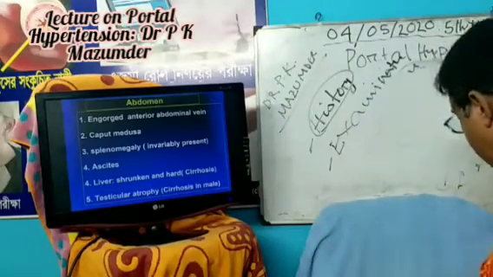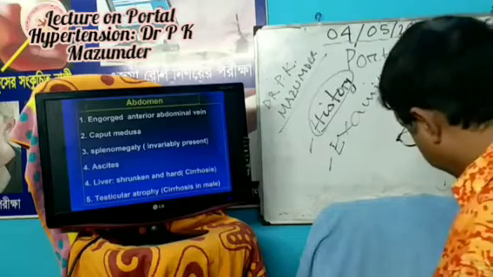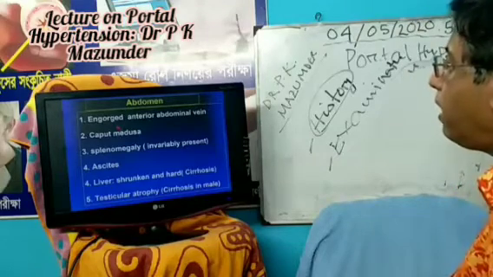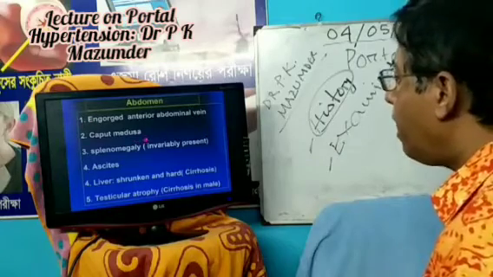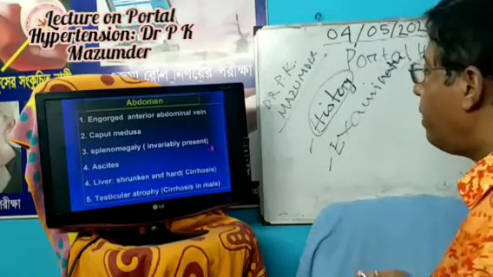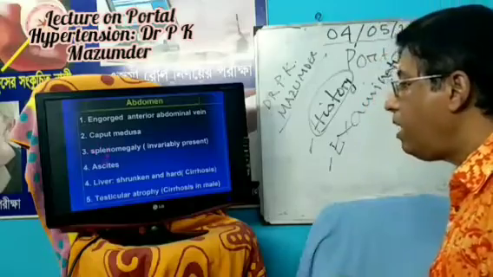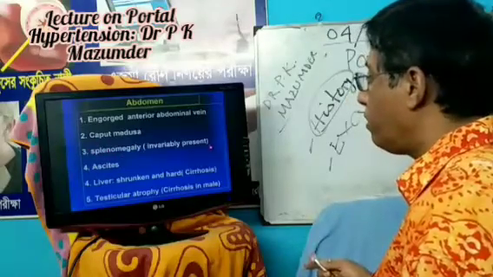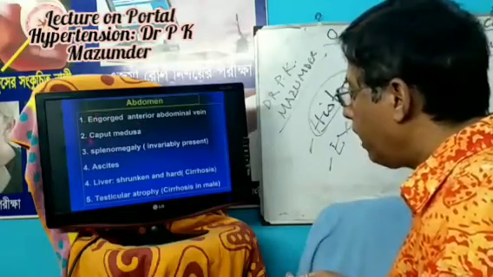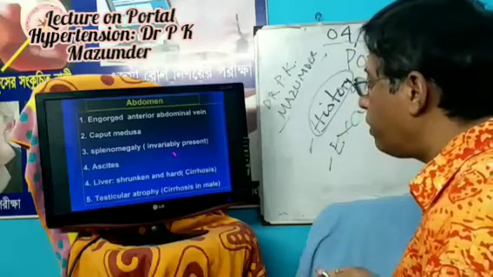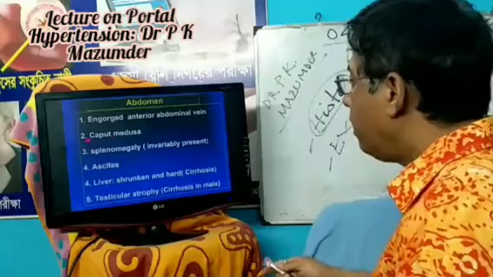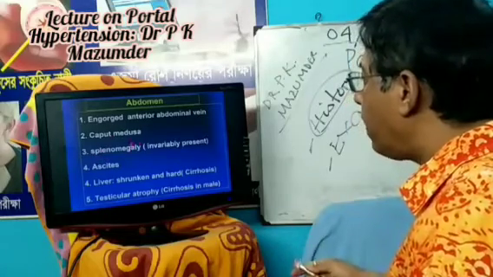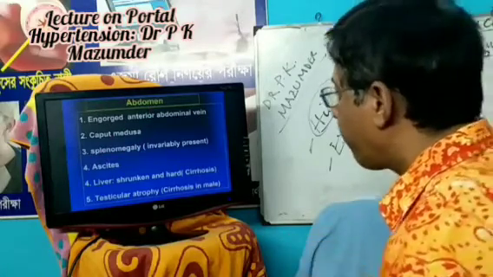Now, what are the signs? On examination of the abdomen: engorged anterior abdominal veins, caput medusa, splenomegaly, which is invariably present. Splenomegaly may be mild, moderate or gross. Without splenomegaly, a diagnosis of portal hypertension is unusual.